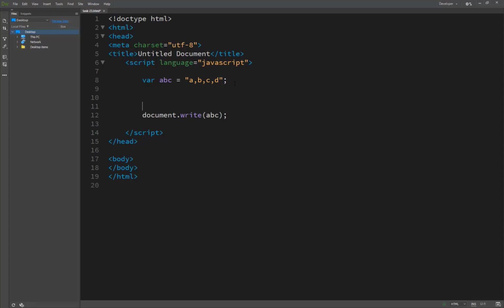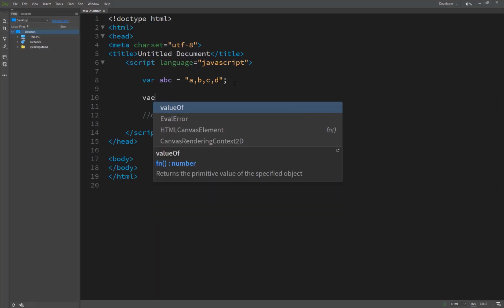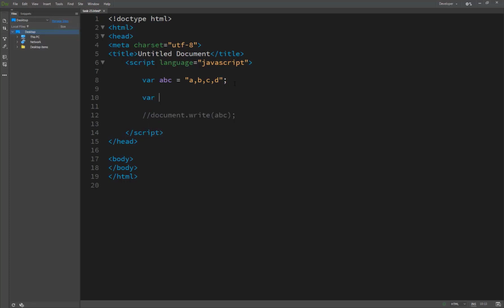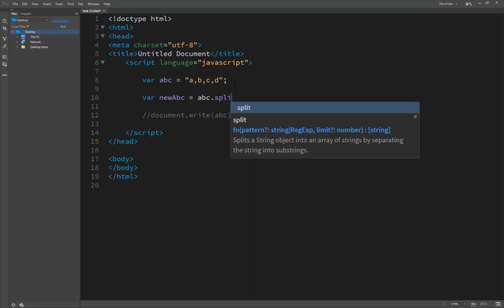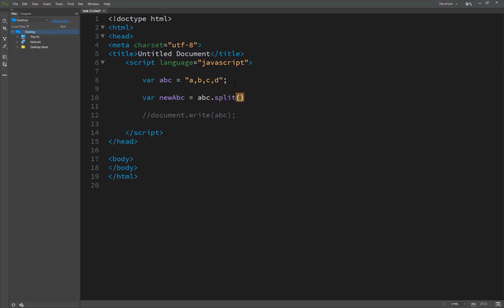So forget this, I have commented it out, and now I make a variable, newABC, and it's equal to ABC.split.